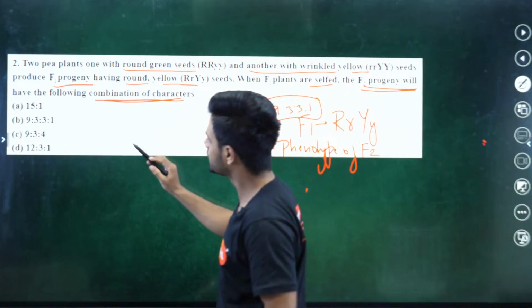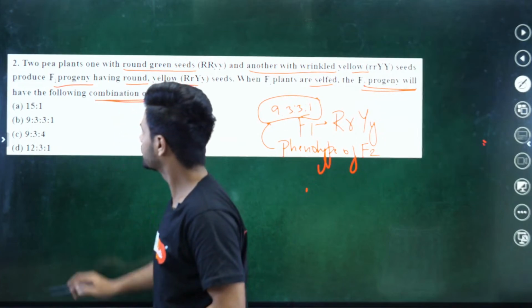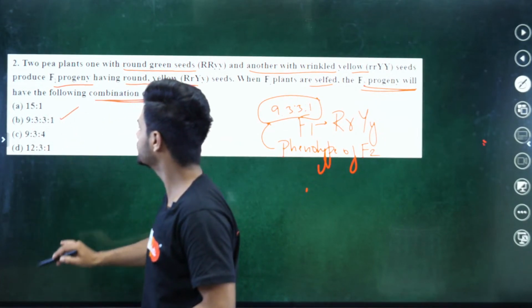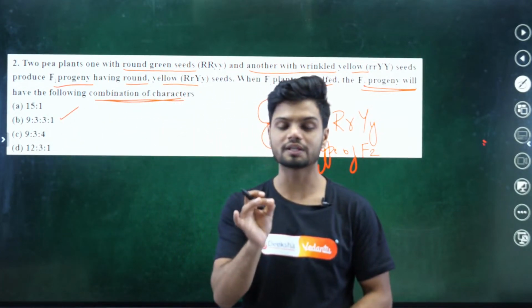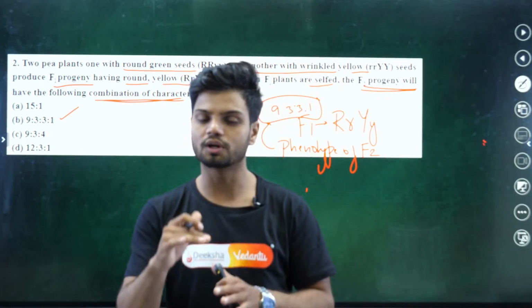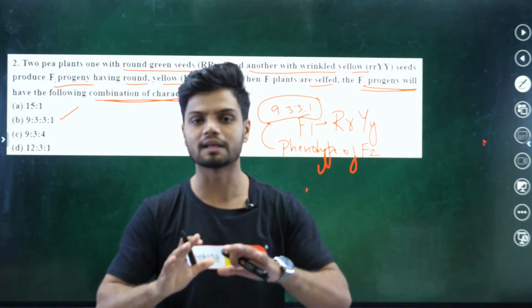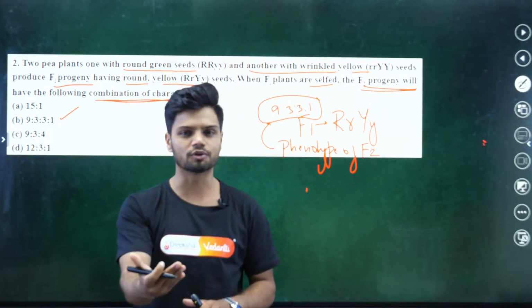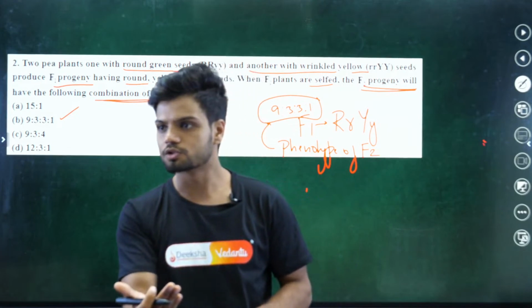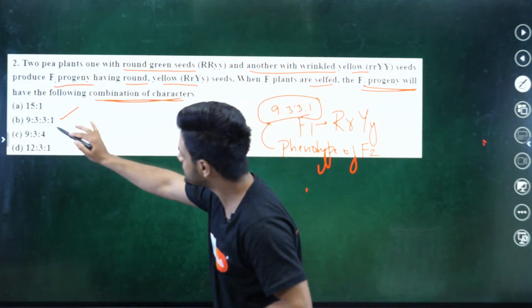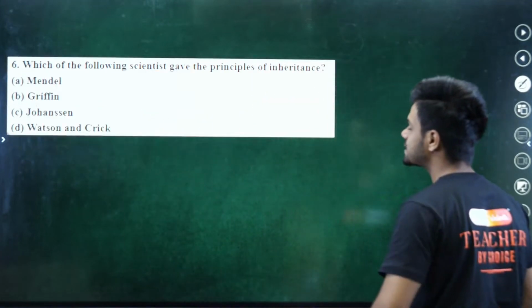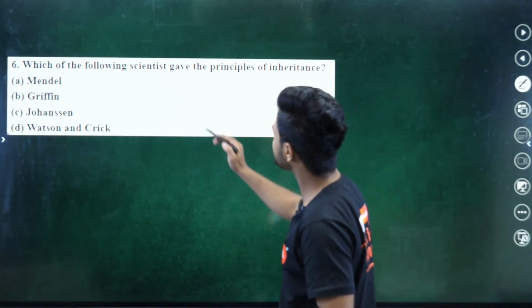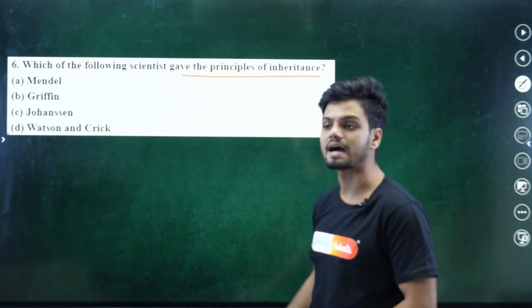So what will be the answer here? The answer will be option number B, 9:3:3:1. Any doubt here, ask me right now because this is live. You can ask me doubts here and there and I'll answer you right away. So what is the answer? The answer is 9:3:3:1.